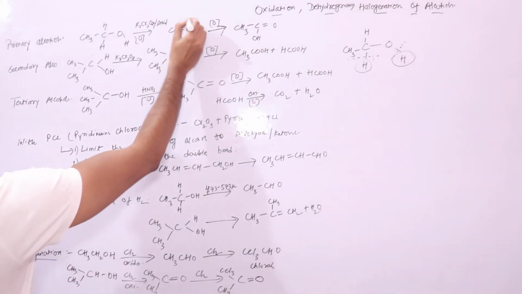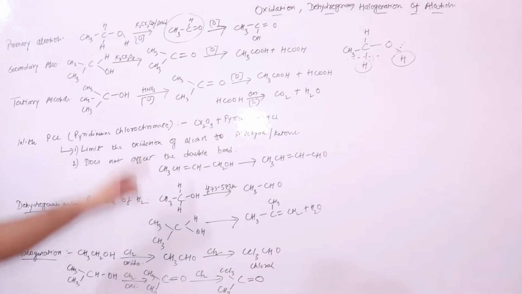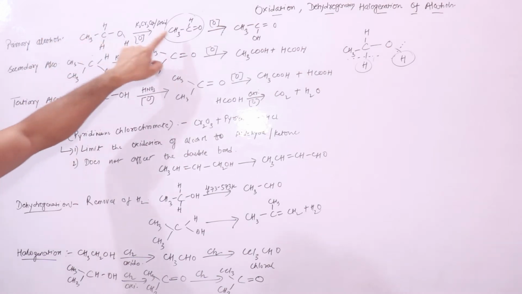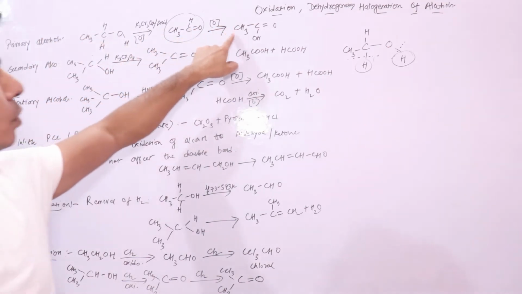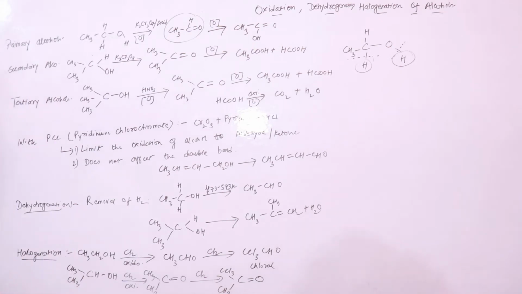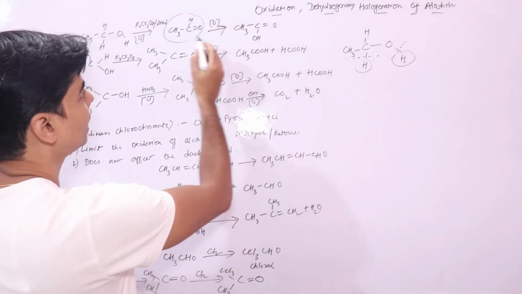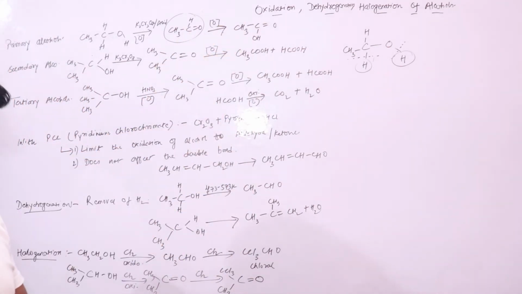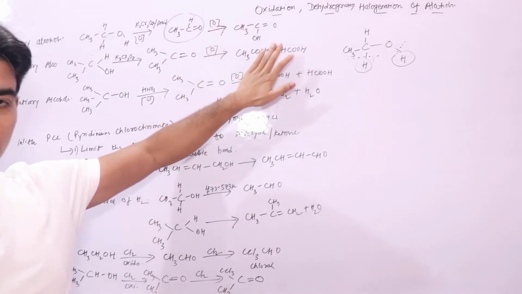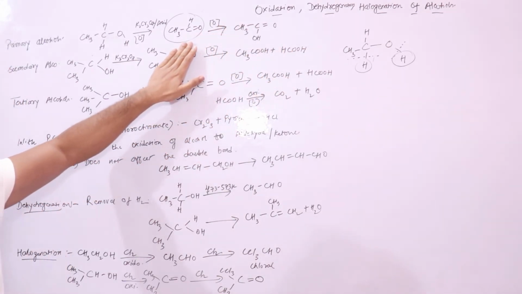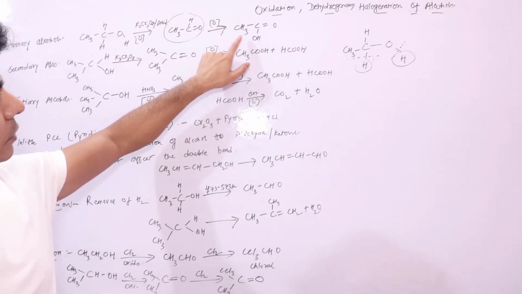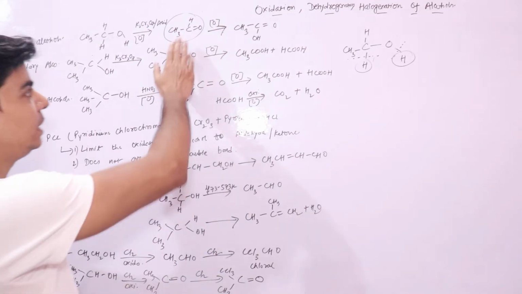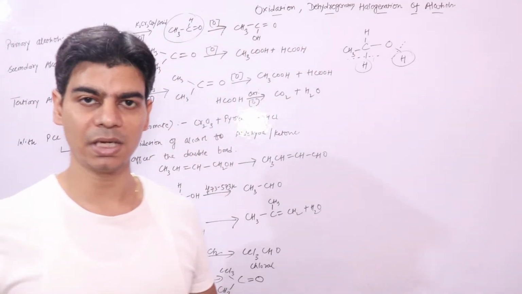It will form an aldehyde, which contains the same number of carbon atoms as this alcohol. Now this is further oxidized to carboxylic acid. Here you can see oxygen is added. Here you have one oxygen, here you have two oxygens. So oxygen is added to aldehyde to form carboxylic acid. It's an oxidation reaction, and it also contains the same number of carbon atoms. So in case of primary alcohols, your aldehyde and carboxylic acid contain the same number of carbon atoms.